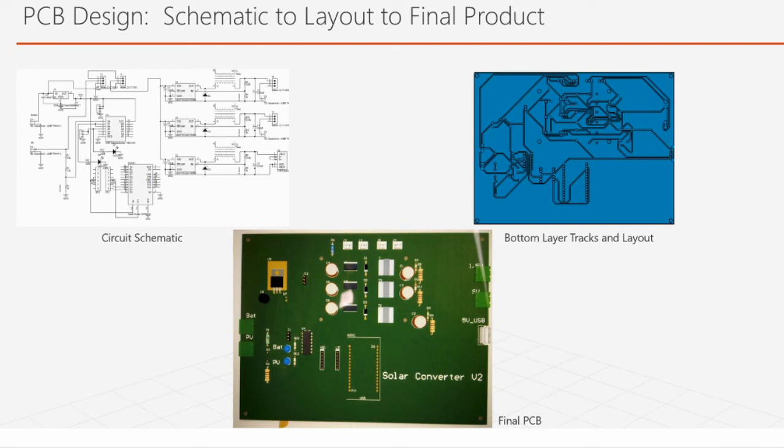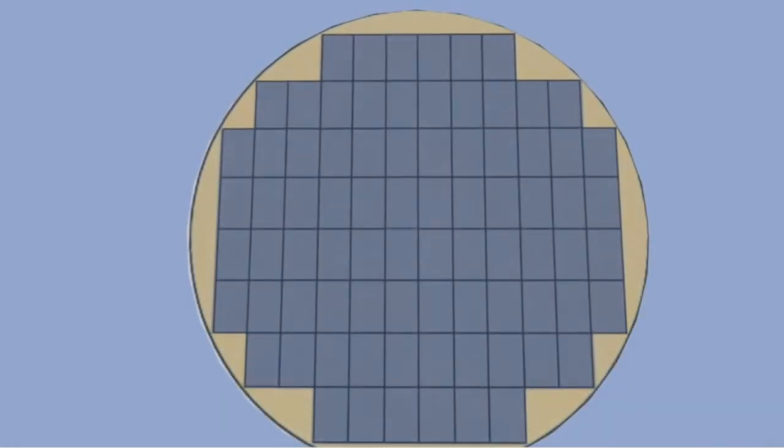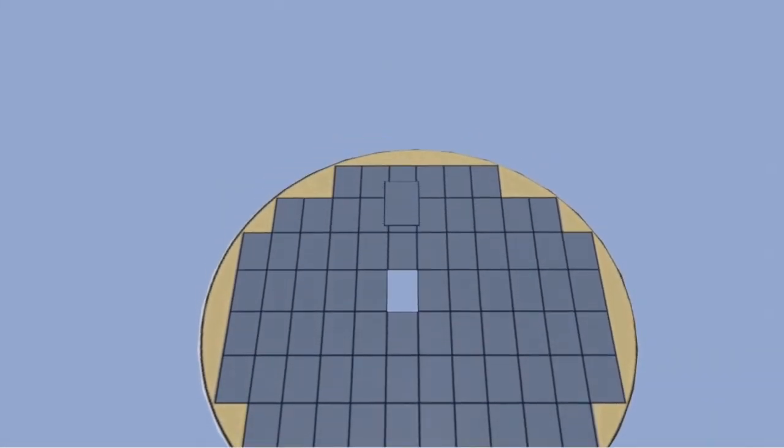Then finally we will conclude with a small video of the complete process that we have seen. From the cutting of the wafer, this is the wafer. We flash the circuit onto the wafer and then cut the die.